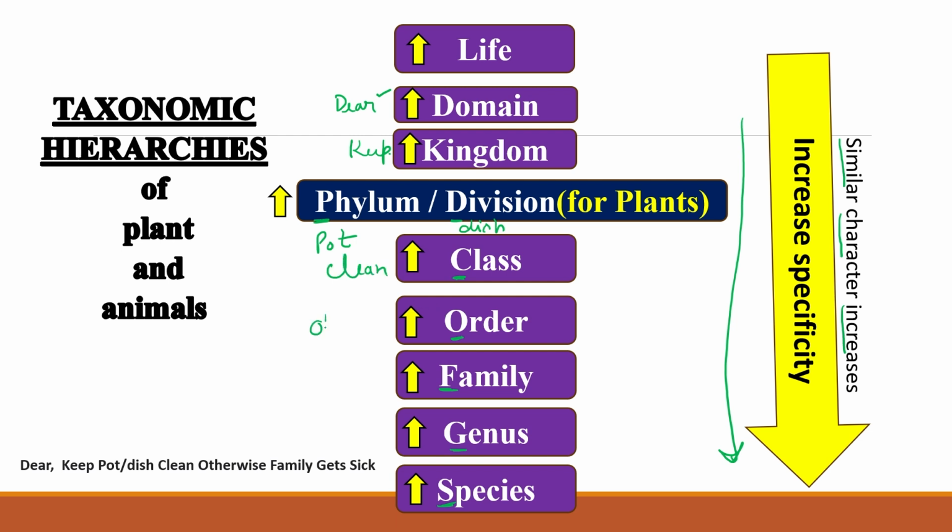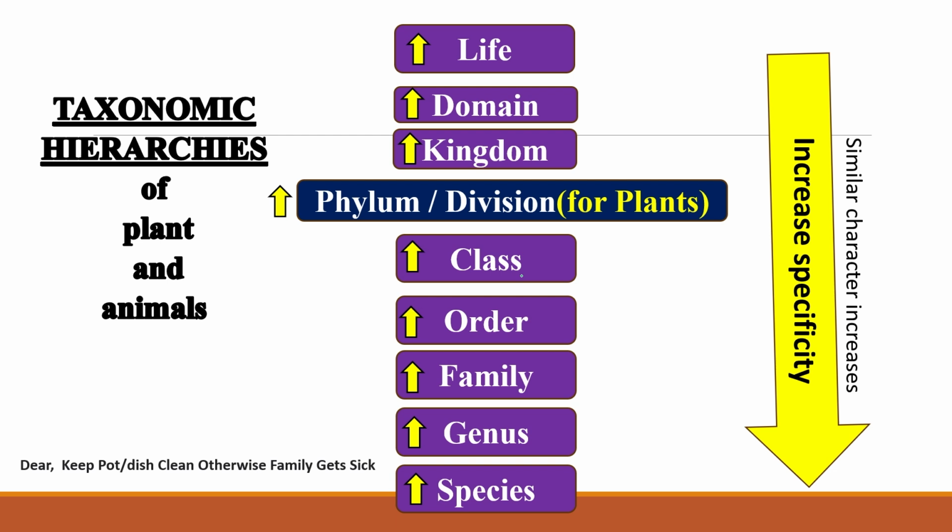O for otherwise, family, get, sick. If we learn this line, we can very well learn which level comes on the top side and which level comes after that. So with the help of this line we can learn the sequence.